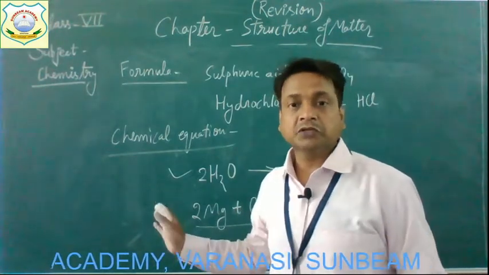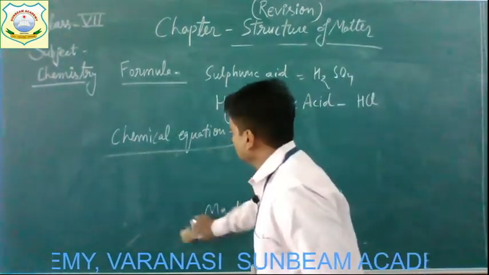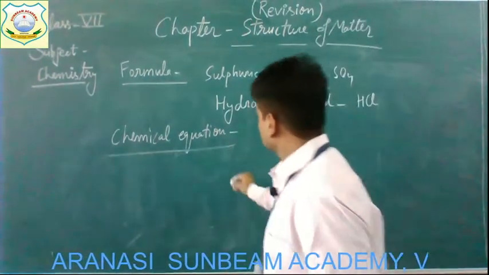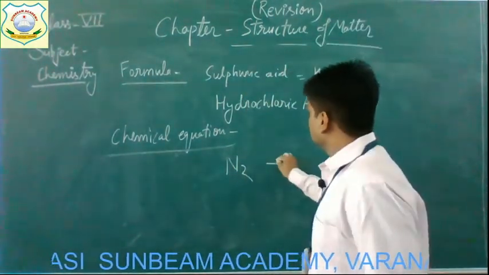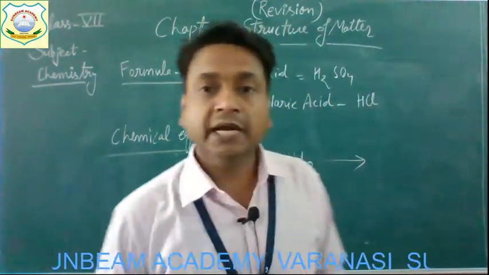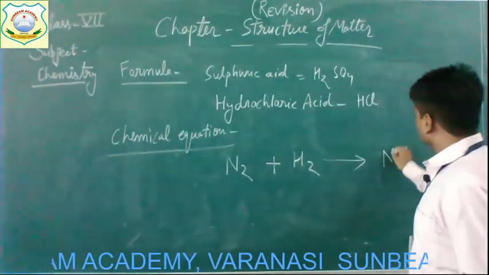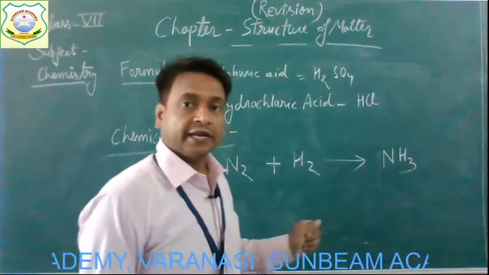Okay. Now I'm going to take some more examples to show you balancing of chemical equations. Nitrogen and hydrogen both react together and form a molecule of ammonia. According to the statement, it's correct.